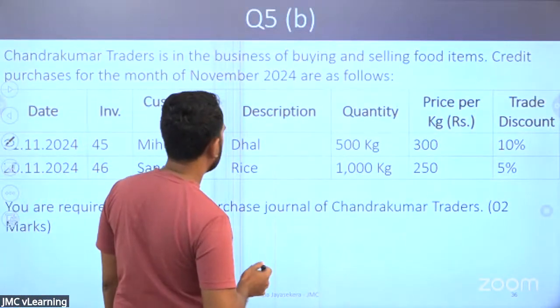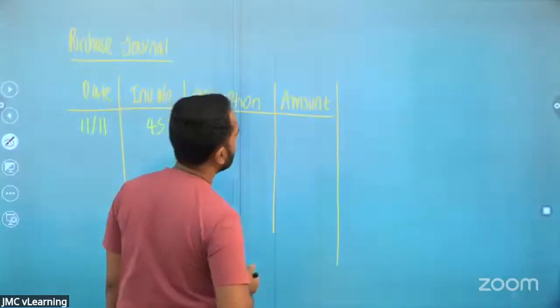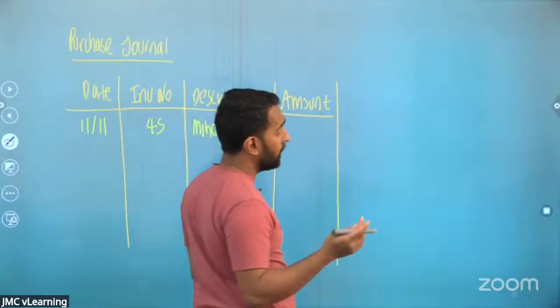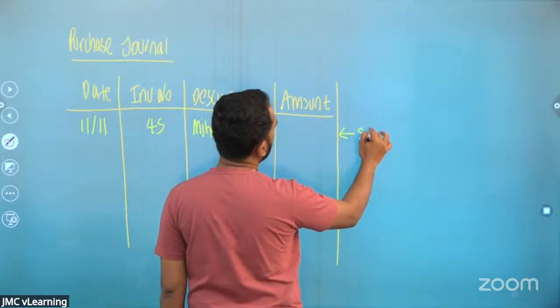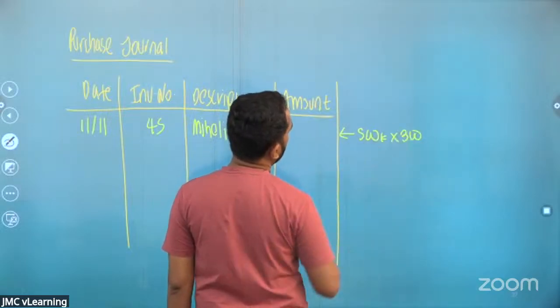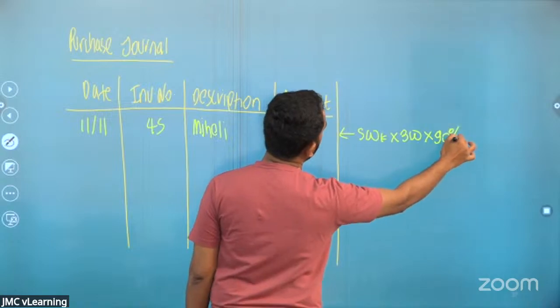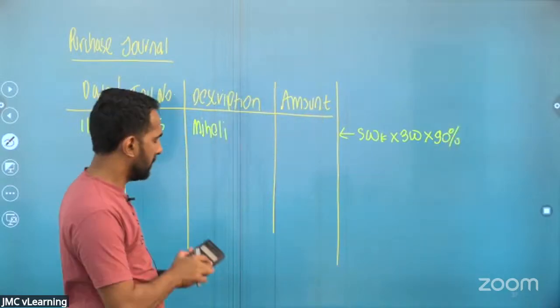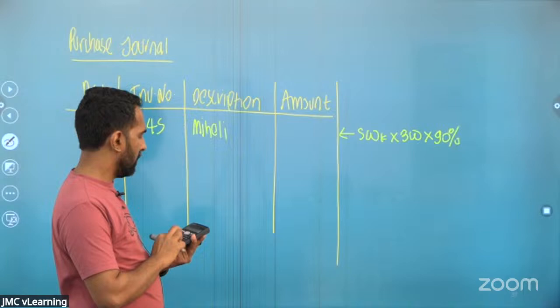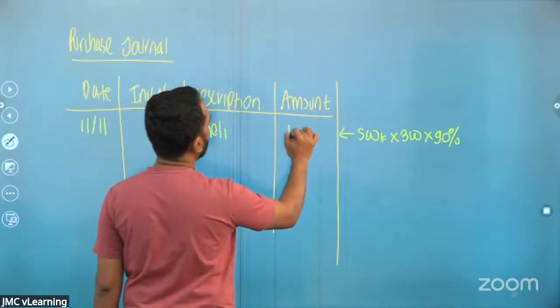And what we are purchasing is dal 500 kg at 300. So we have to always take after trade discount. So the amount will be 500 kg at 300 unit price with a trade discount, so you have to take 90%. 500 into 300 into 90% after trade discount. It's always after trade discount.